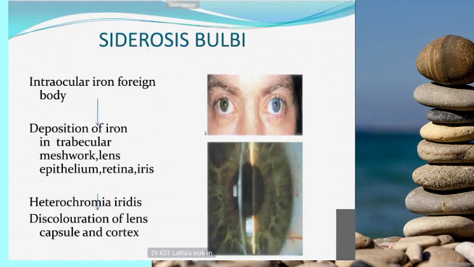And siderosis bulbi, this is a condition due to a retained intraocular foreign body, an intraocular iron foreign body. Following that, there is deposition of iron in the trabecular meshwork, lens epithelium and iris. So the discoloration of the lens is due to deposition of iron pigments over the anterior subcapsular area. So the retained intraocular iron foreign body is producing the cataract here.